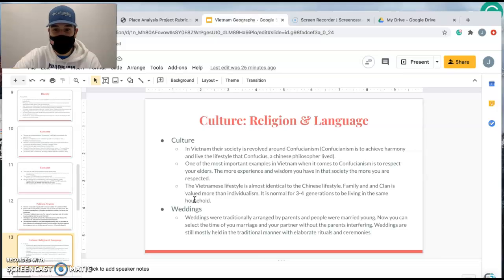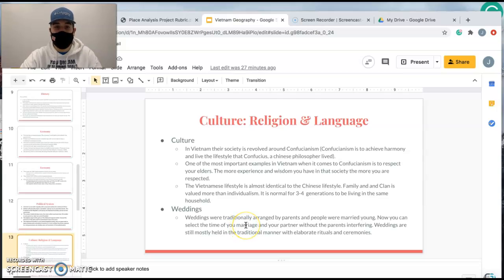Families usually live in a clan, and they see their clan as more valued than actual individualism. It's normal for 3 to 4 generations to live in a household at a time. So it would be normal if you had your grandma or your great grandma living with you at that time.